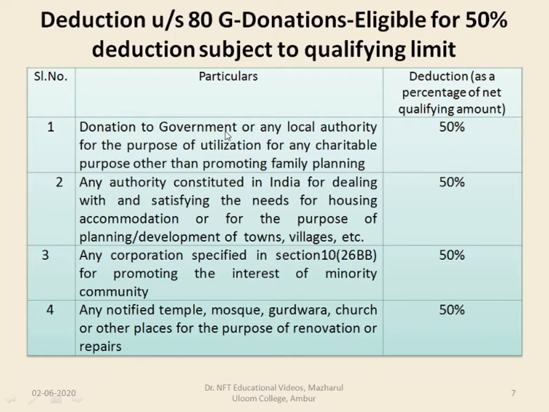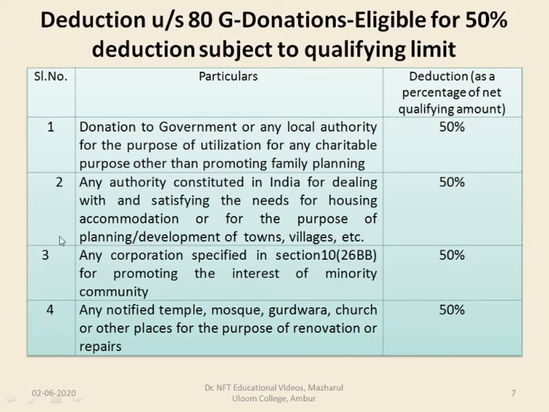They are donation to government or any local authority for the purpose of utilization for charitable purposes other than promoting family planning, any authority constituted in India for dealing with and satisfying the needs of housing, accommodation, or for the purpose of planning and development of towns, villages, etc., any corporation specified in Section 10, subsection 26BB for promoting the interest of minority community, and any notified temple, mosque, gurdwara, church or other places for the purpose of renovation or repairs.